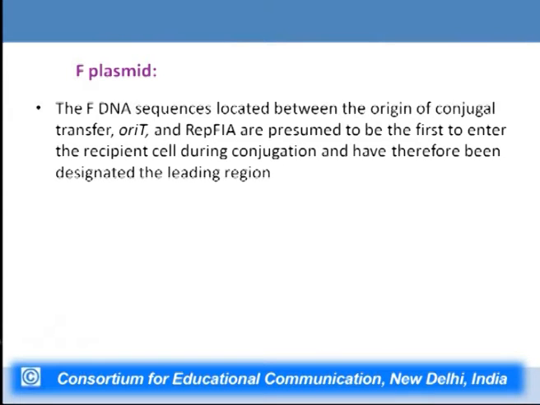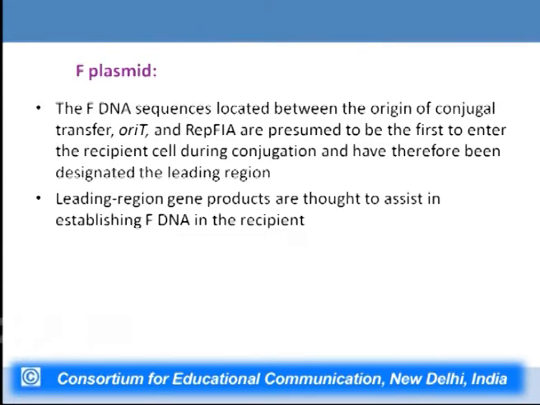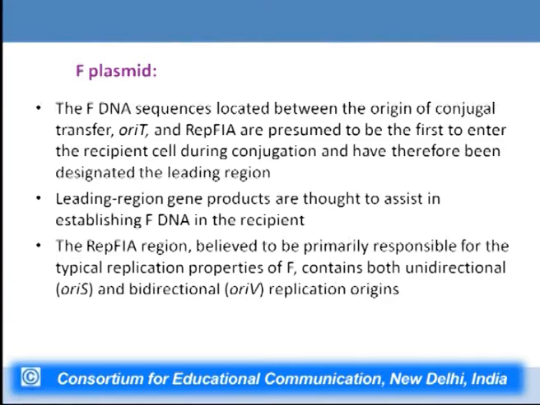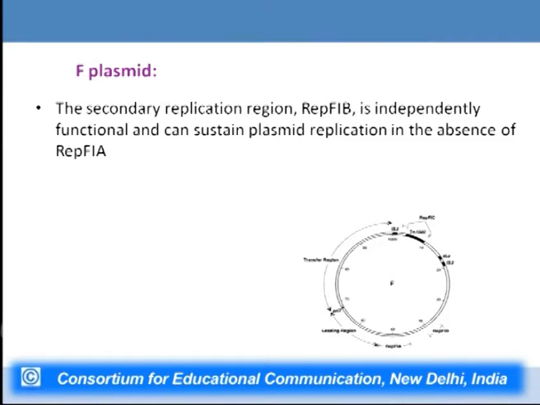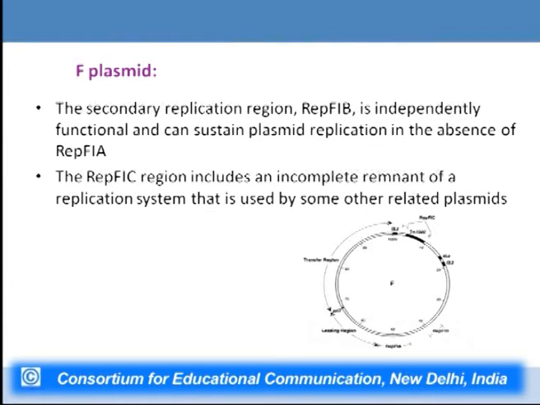The F DNA sequences located between the origin of conjugal transfer, that is OriT, and RepFIA are the first to enter the recipient cell during conjugation and have therefore been designated the leading region. These are thought to assist in establishing the F DNA in the recipient. The RepFIA region is believed to be primarily responsible for the replication properties of F and contains both unidirectional and bidirectional replication origins. And there are also secondary replication regions like RepFIB and RepFIC.